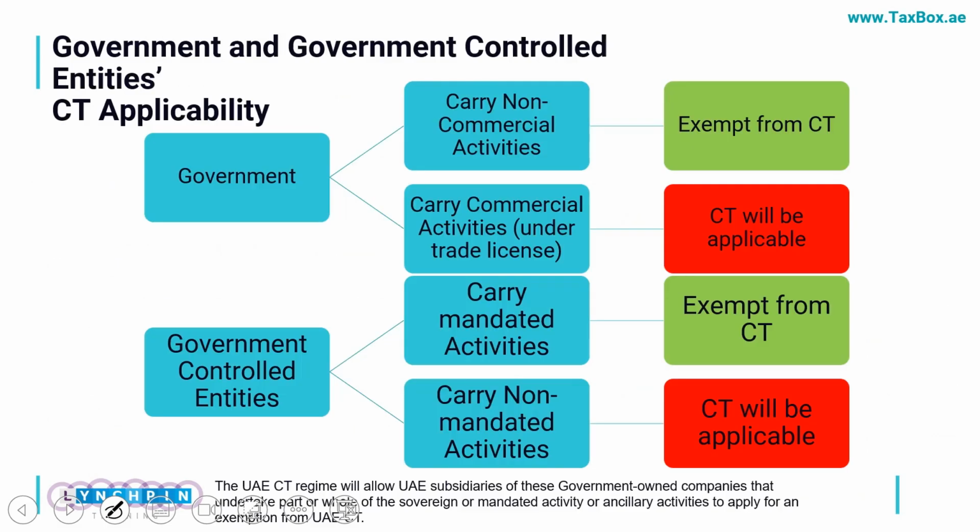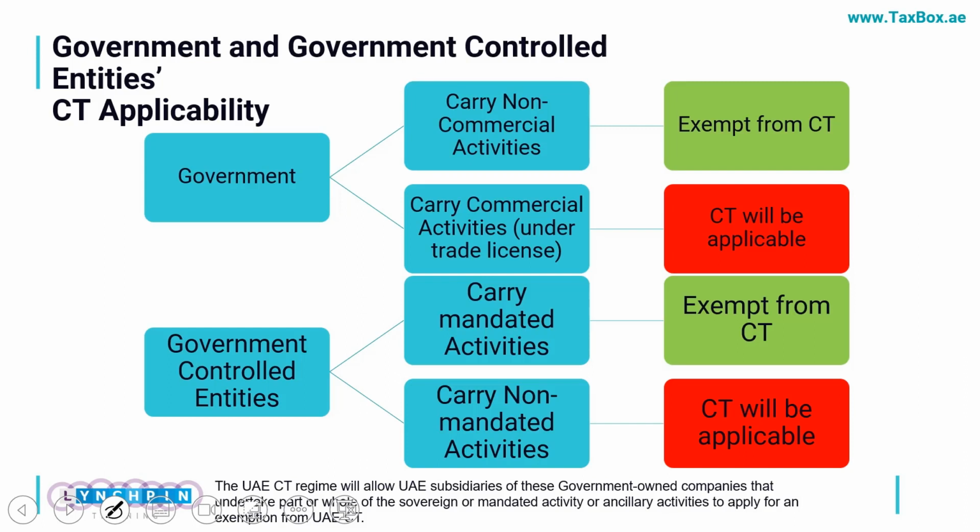In the next slide we'll see in detail the CT applicability for the government and government controlled entities. If I am the government itself, not a government controlled entity, acting as government in some areas, for example a ministry taking out the visa fee, a specific department of that ministry would be carrying on these activities.